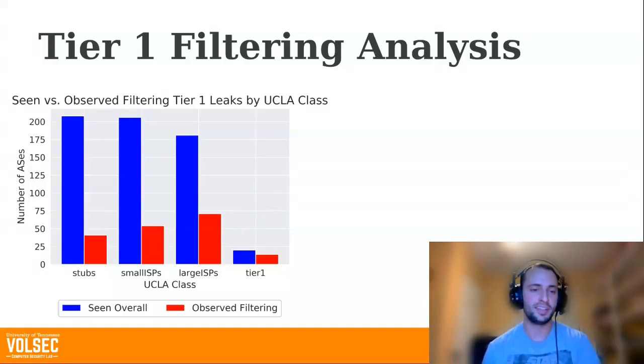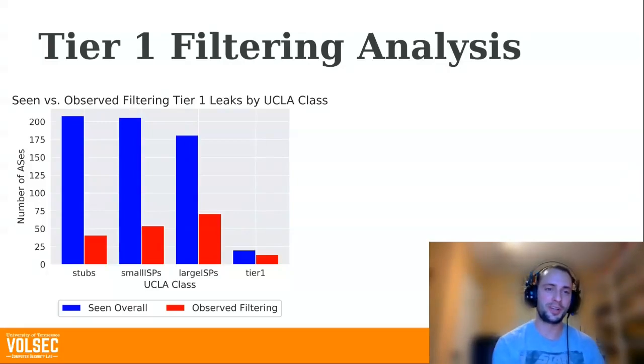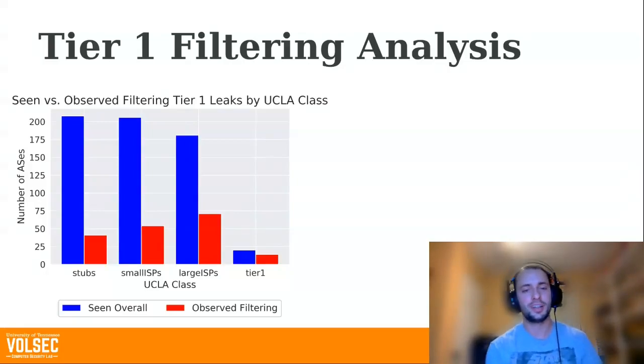So you can see that we see more of the smaller networks. They're more prevalent in general, even though they might be underrepresented within our viewing window. But we saw more and more filtering behavior for larger networks. And this is consistent with results we've had before as well.